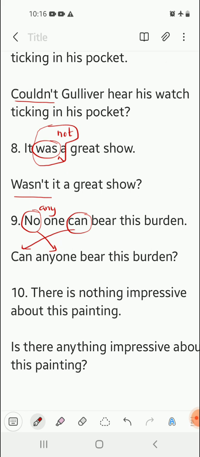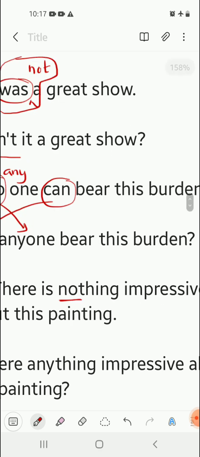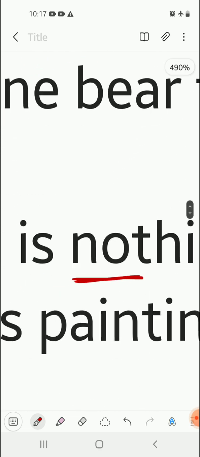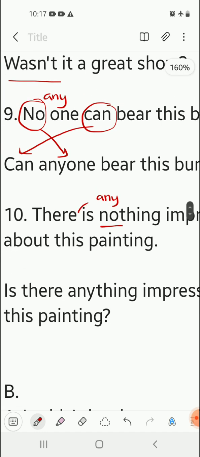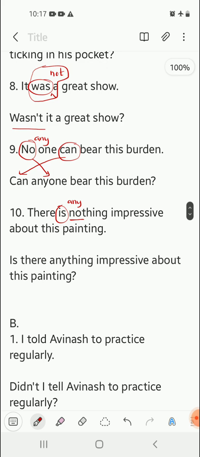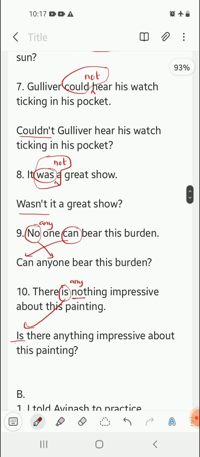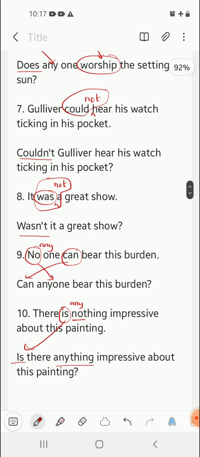Last one, number 10. There is nothing impressive about this painting. Nothing impressive. So, again, no word is used, which means it's a negative sentence. You have to make it positive. So, no is replaced with any. And be form of verb is is. So, we will start the sentence with is. So, is there anything impressive about the painting? So, no becomes any. The sentence becomes, is there anything impressive about this painting?